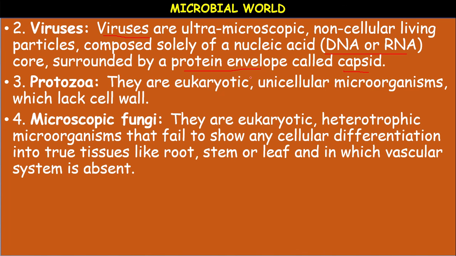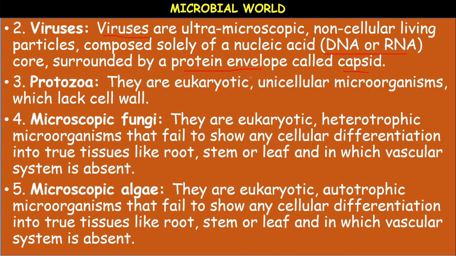The last category is the microscopic algae. Pond scum and seaweeds refer to the organisms termed as algae. They are eukaryotic, autotrophic microorganisms that fail to show any cellular differentiation, just like fungi. They are also thallophytes, thread-like organisms. There are no true tissues like root, stem or leaf, and the vascular system is also absent.